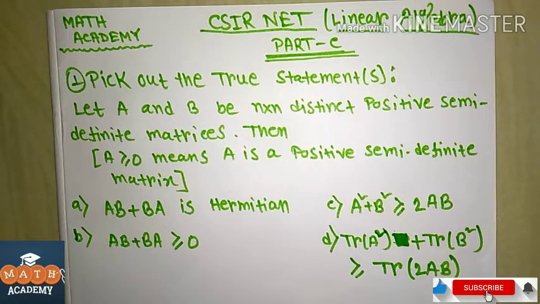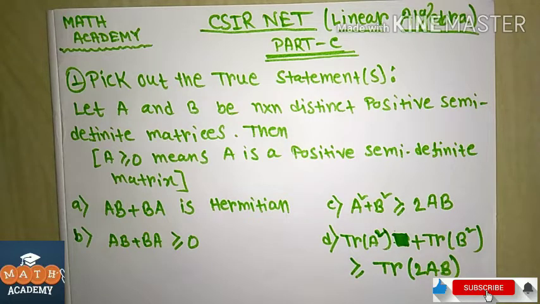Today I am going to discuss a question from linear algebra. The question is: let A and B be n by n distinct positive semi-definite matrices, then which of the following options is true, where A greater than or equal to 0 means A is a positive semi-definite matrix. So which of the following options is true?